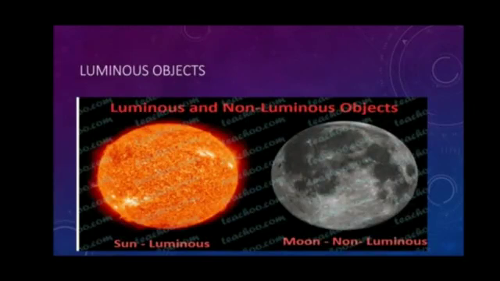Look closely at the picture. Here two types of objects are given, luminous and non-luminous objects. Luminous objects are objects that give their own light. Non-luminous objects are objects which do not have their own light. An example of a luminous object is the sun. An example of a non-luminous object is the moon.